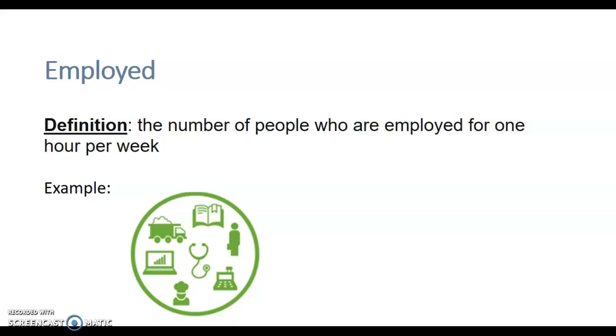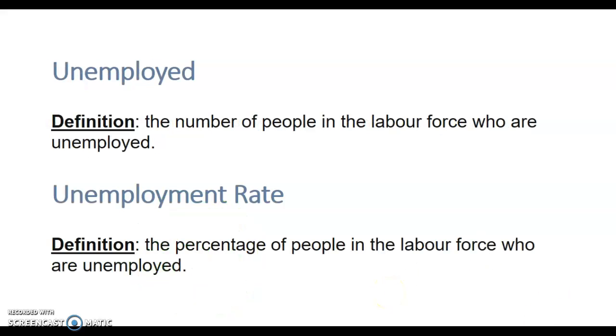Now, what is employed? The number of people who are employed for 1 hour per week. It counts even if the person is employed for just 1 hour per week; they are still counted as employed. I don't like that, but this is how they calculate employment. Unemployed: the number of people in the labor force who are unemployed. Again, in the labor force, people who are looking for work and who are unemployed, that is the unemployment percentage. Unemployment rate is the percentage of people in the labor force who are unemployed.